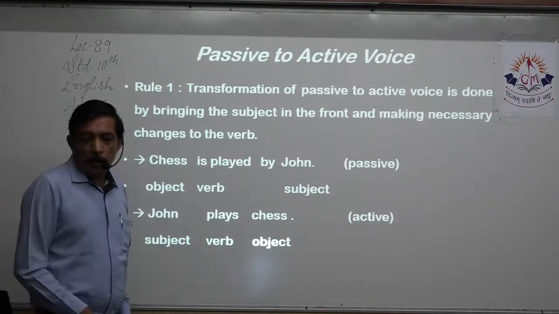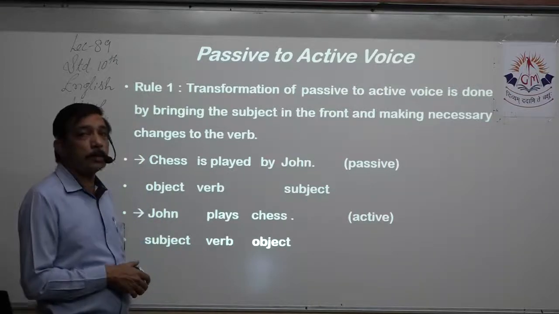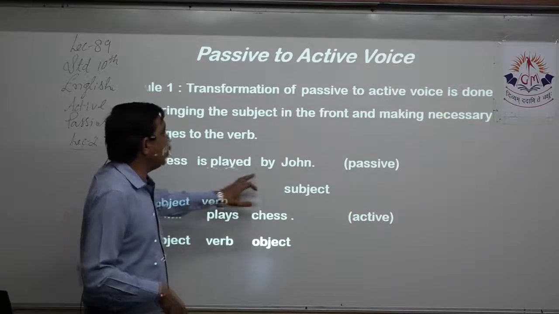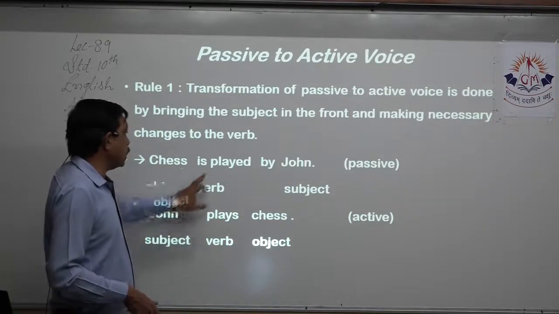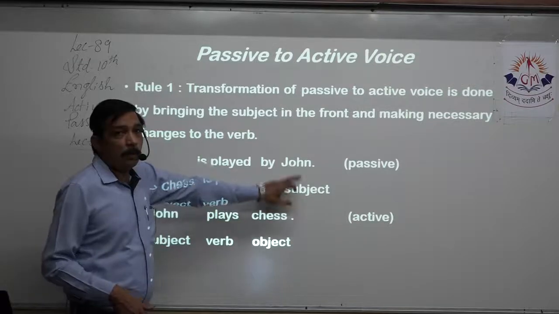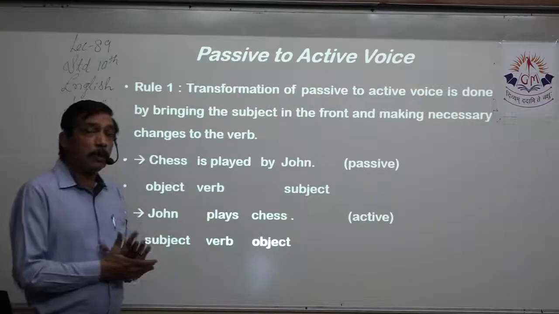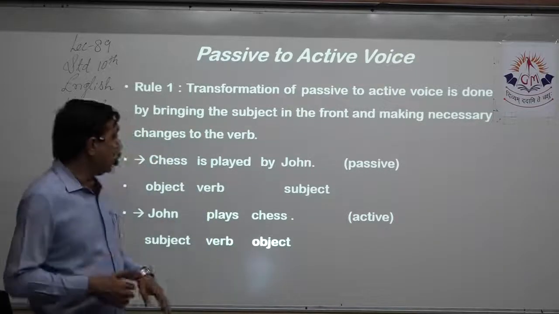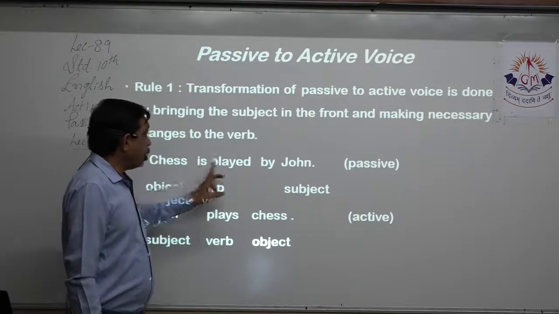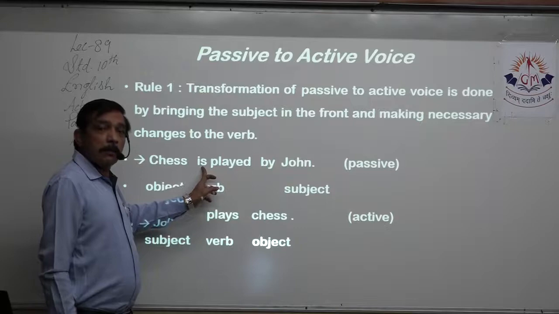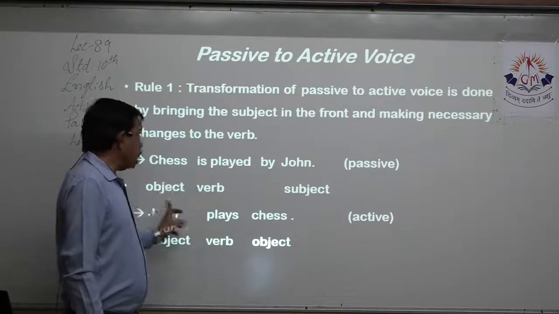Now, again, passive to active. Sometimes the sentence given to you is in passive. For example, chess is played by John. This is a passive voice where chess is the object, is played is the verb, and John is the subject. Now, how do we do the transformation of passive to active? We bring the subject to the front. So John comes at the front of the sentence. Is played: is tells me this is present tense. So play.